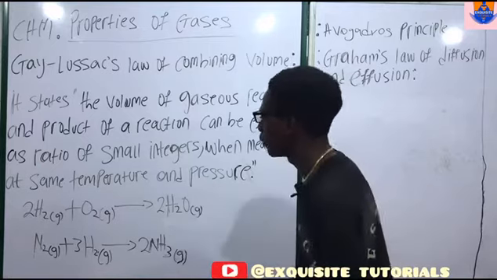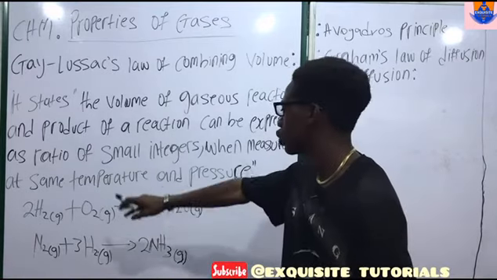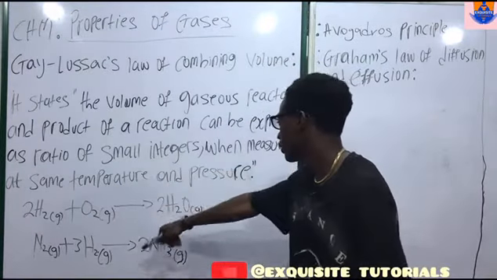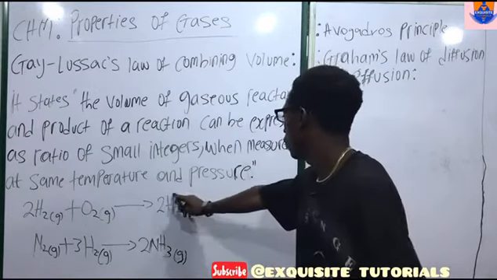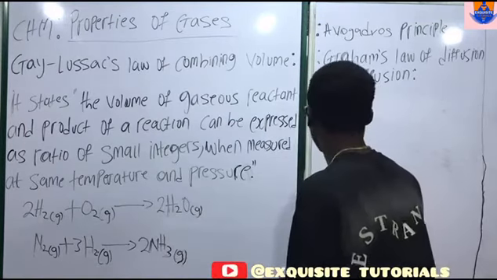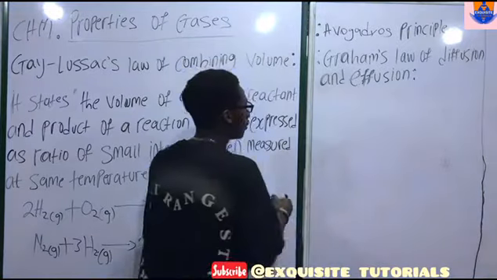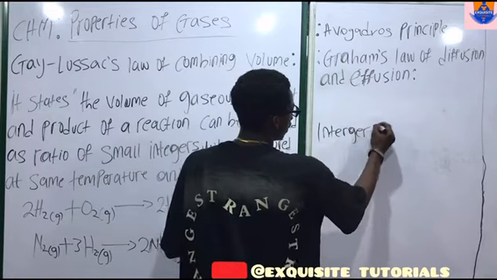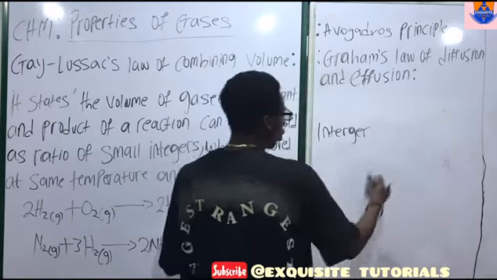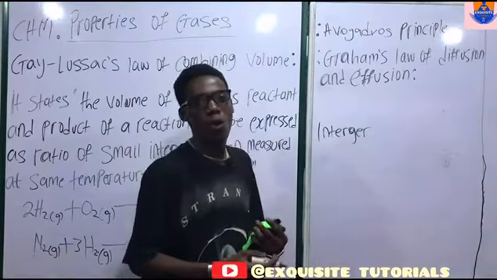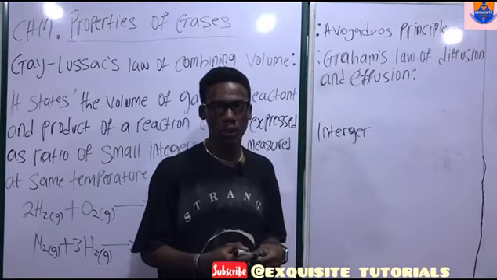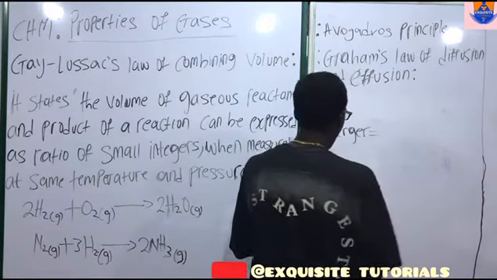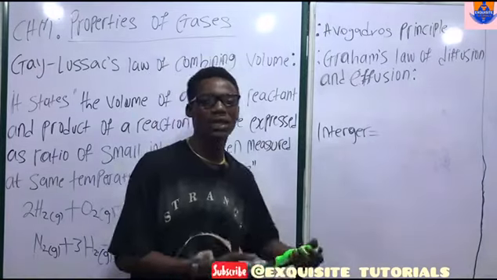Now what is this law trying to talk about? We have a reaction here for the formation of water. We have oxygen and hydrogen to give us water. Remember, integers are negative or positive whole numbers. What are whole numbers? Whole numbers are numbers that do not have a decimal point. So obviously integers are either positive or negative whole numbers.